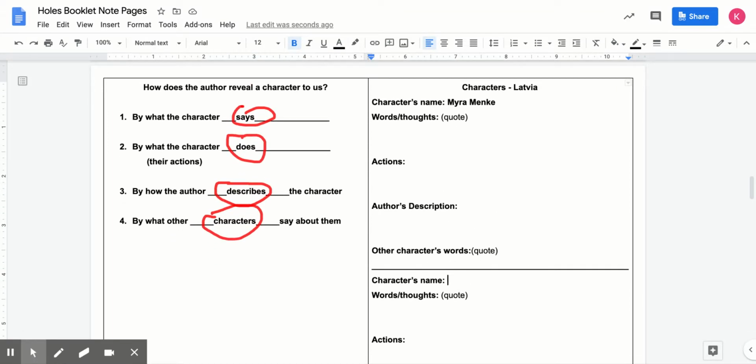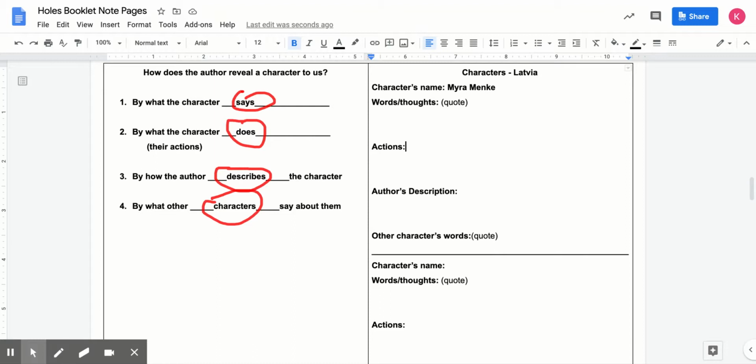One example that I can give you, but I'm not going to give it to you from Latvia, is from the Camp Green Lake plotline, Madame Zeroni. I'm sorry, no, the warden. So the words or thoughts that she says tell us a little bit about her. It tells us she's demanding and she doesn't want to take any back talk from anybody. Some of her actions are that the warden jabbed at Armpit with her pitchfork, knocking him backward into the hole. So that shows us that she's not opposed to hurting people to get her way.